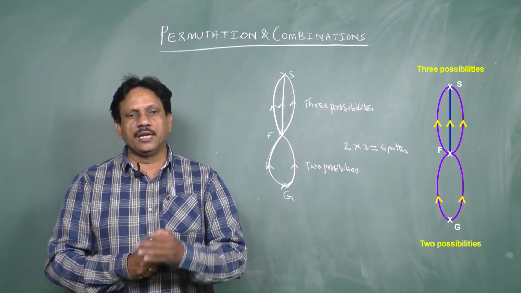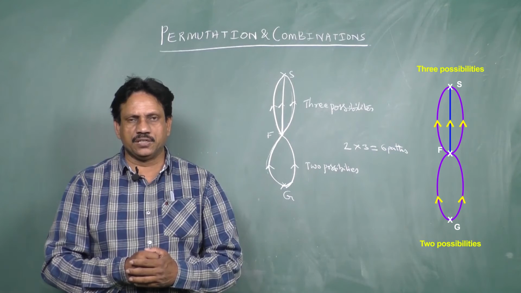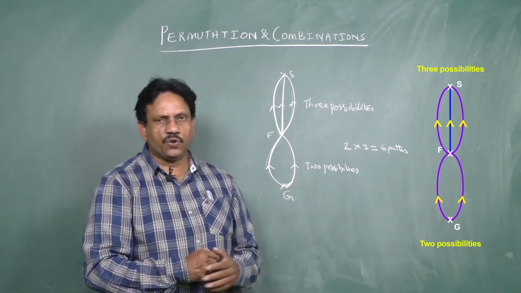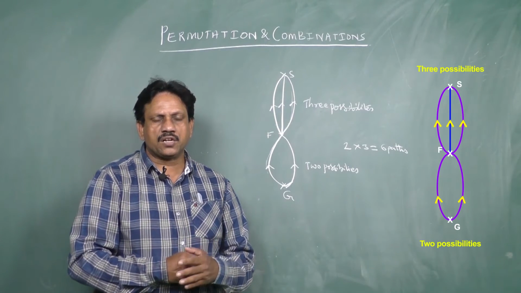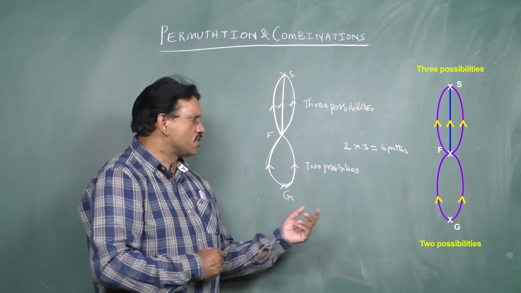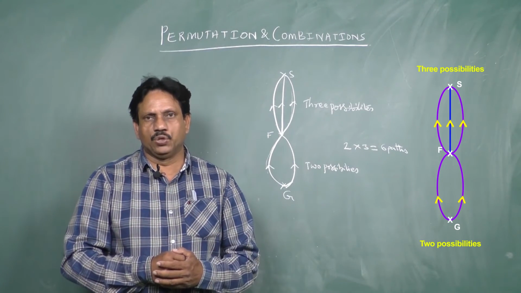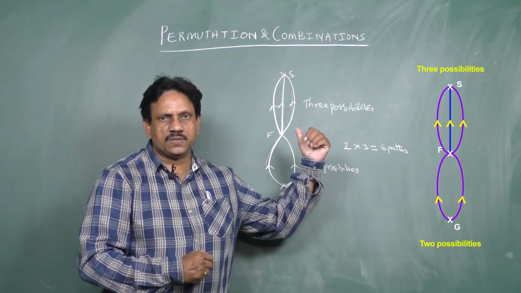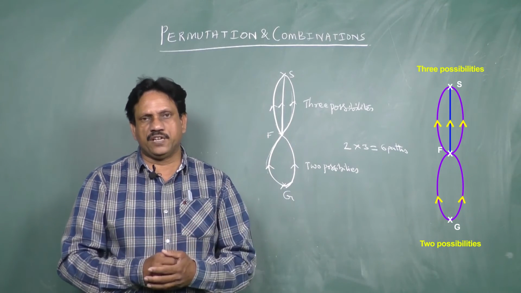Now coming to the addition rule or sum rule. The same situation we will discuss. To reach the second floor from the ground floor, there are two ways through stairs and three ways through lift. To reach from ground floor to second floor, the number of ways is 2 plus 3, 5 ways.